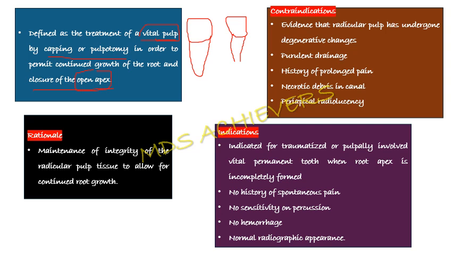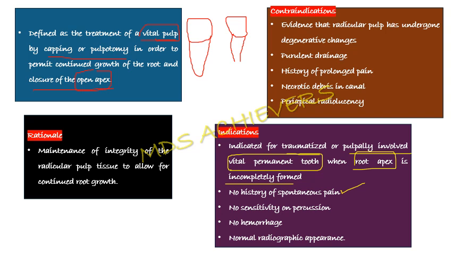Coming to the indications, they are indicated for traumatized or pulpally involved vital permanent teeth. If it is non-vital, it has to go for root canal therapy. It is indicated when the root apex is incompletely formed and there is no history of spontaneous pain. If there is spontaneous pain, then it should go for root canal therapy. No sensitivity on percussion, no hemorrhage, and normal radiographic appearance, that is, no damage to the underlying periodontal structures.